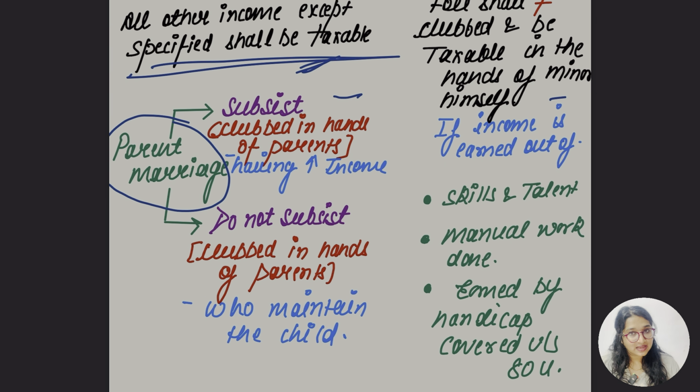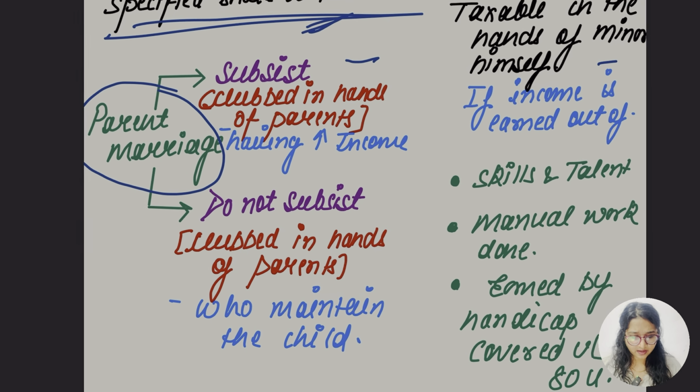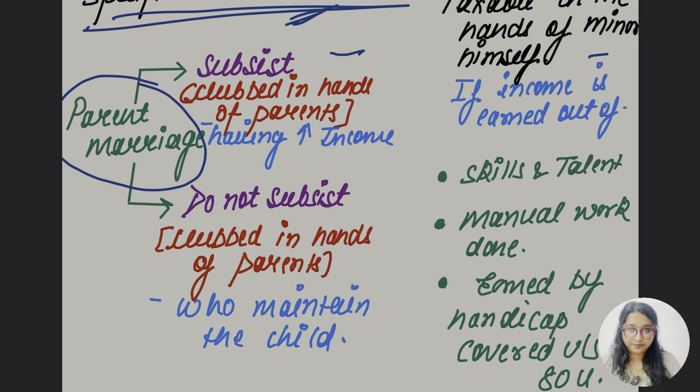What if Mr. X is having 10 lakh per annum, Mrs. X is having 20 lakh per annum. ठीक है, now equality वाली बात हो गई, ठीक है, because she is having some more qualification and all. ठीक है, so the minor's income is going to be clubbed in hand of Mrs. X. ठीक है, simple है भैया. Okay, so this was the case when parents are living together, they are not separated.